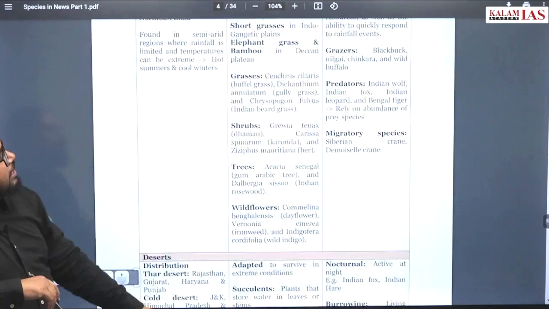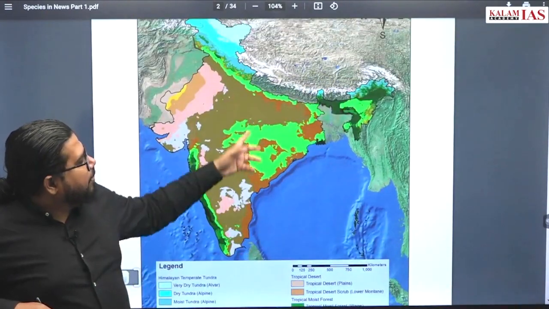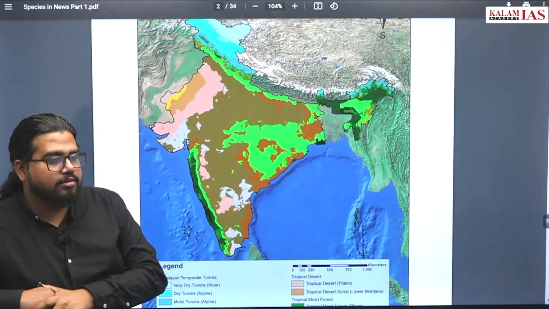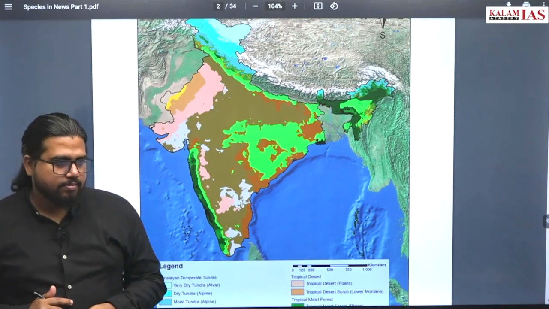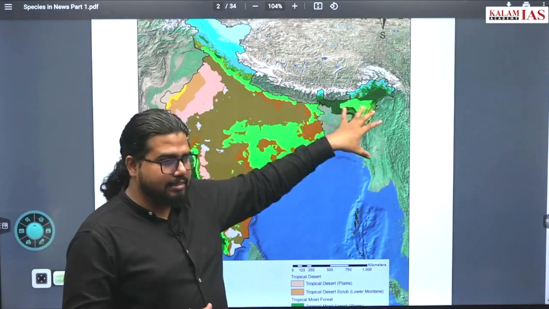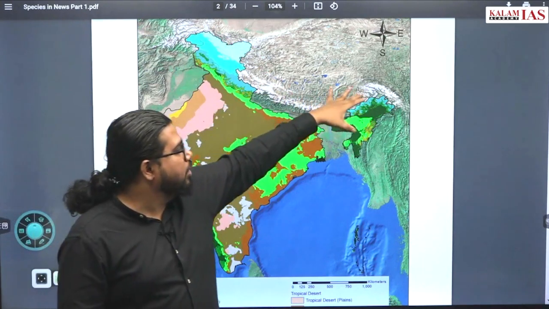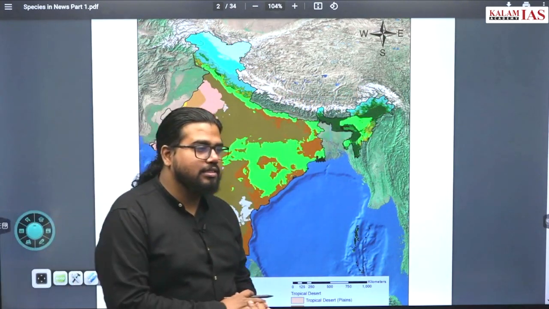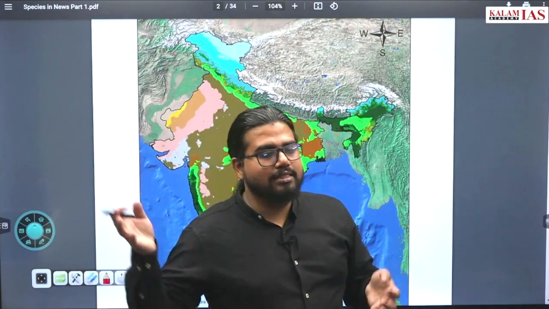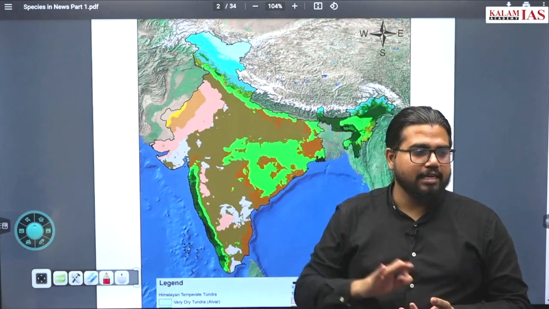Now come to the last kind of ecosystem, that is alpine ecosystem or tundra ecosystem. Where is it? Himalayan region. Jammu Kashmir, Uttarakhand, Ladakh, all these regions, up to parts of Arunachal Pradesh also. What are the peculiar characteristics of this? Here, this is above 2000 meters, above the tree line of these Himalayas or hills.